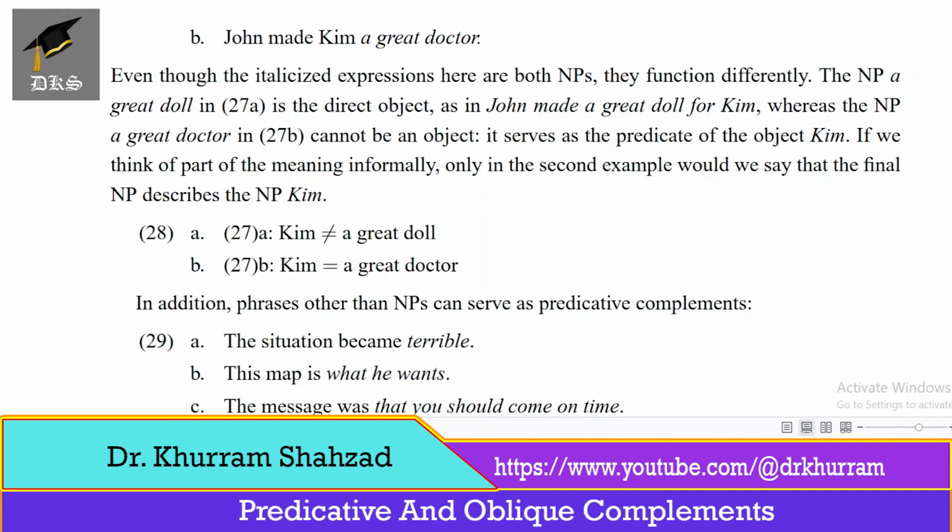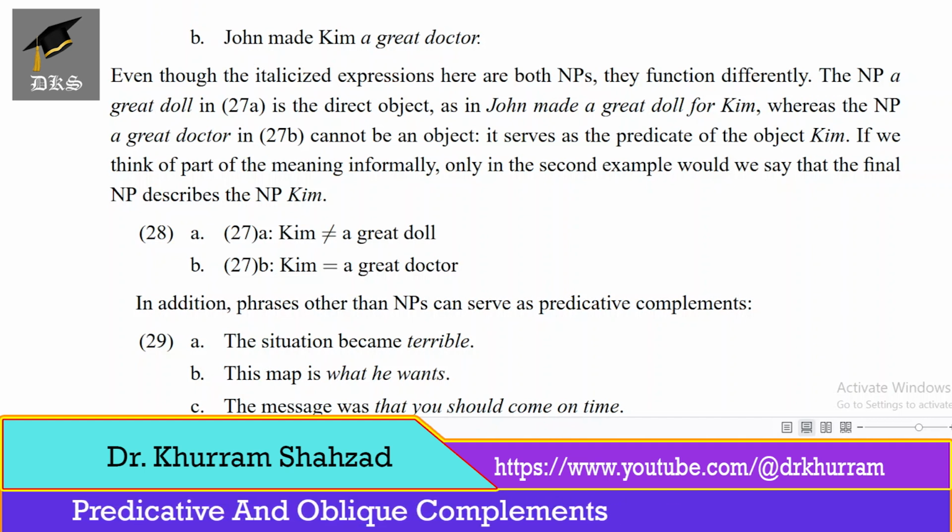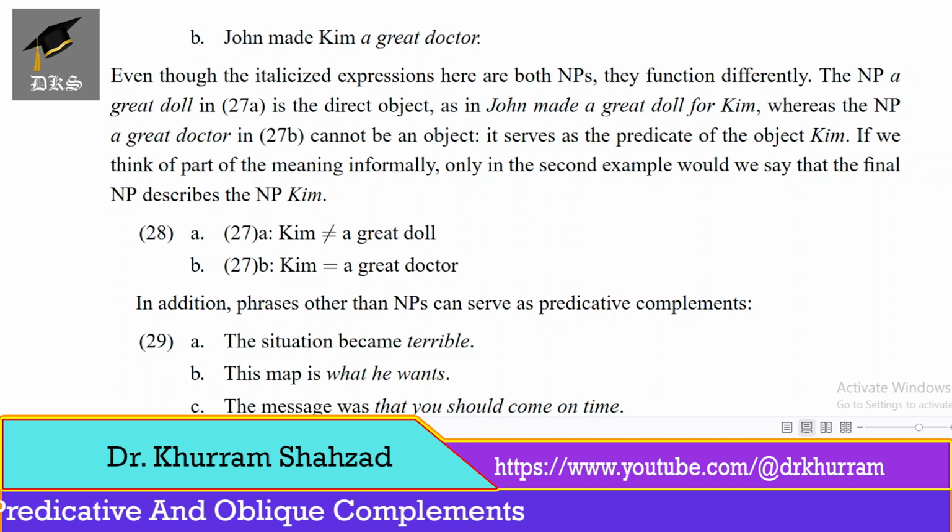Even though the italicized expressions here are both NPs, they function differently. The NP a great doll in 27a is the direct object, as in John made a great doll for Kim, whereas the NP a great doctor in 27b cannot be an object. It serves as the predicate of the object Kim. If we think of a part of the meaning informally, only in the second example would we say that the final NP describes the NP Kim.